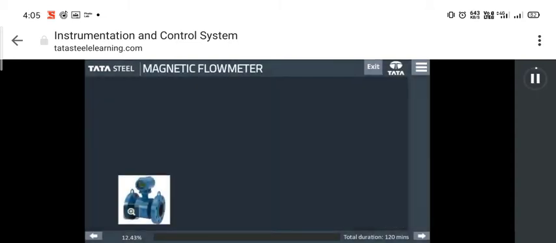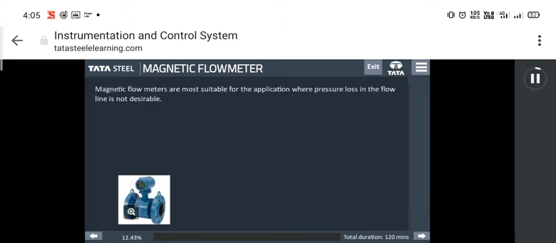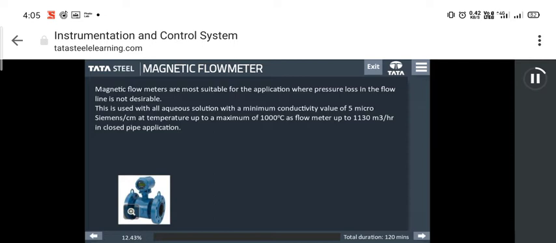Under other methods, there are magnetic flow meter, turbine flow meter, and ultrasonic flow meter. Let us learn about the most important, the magnetic flow meter.